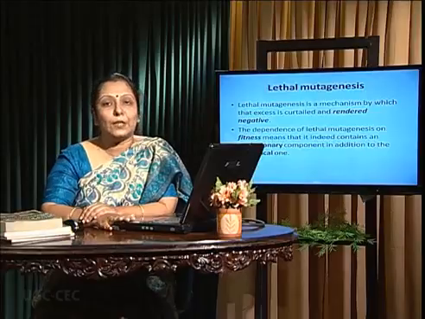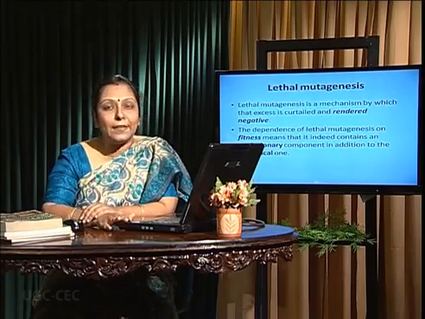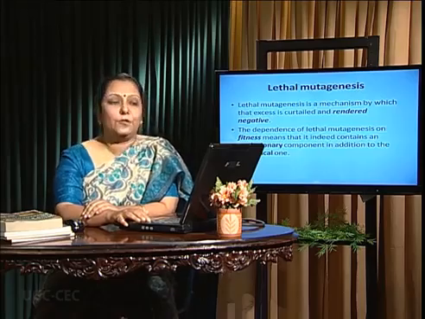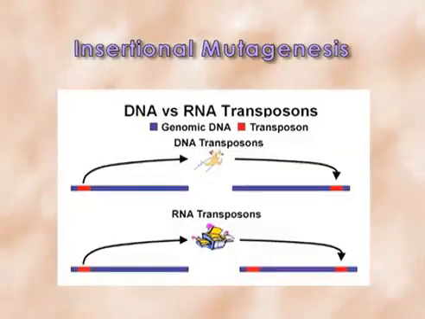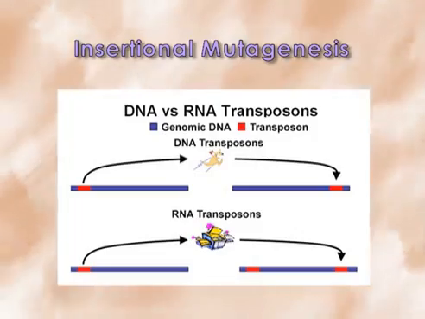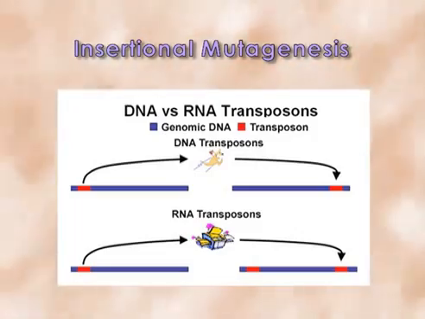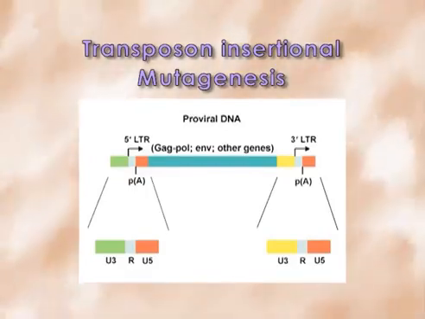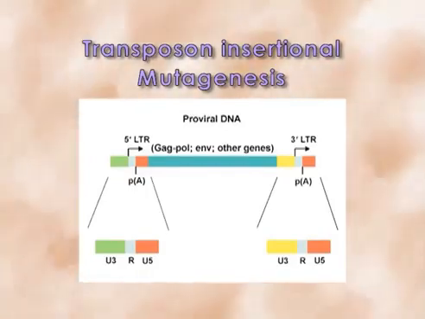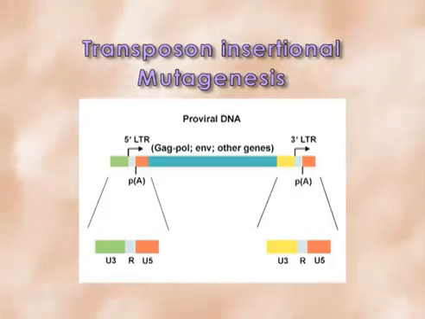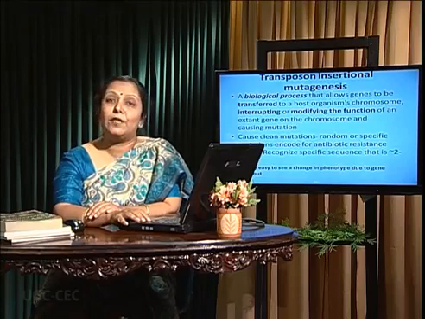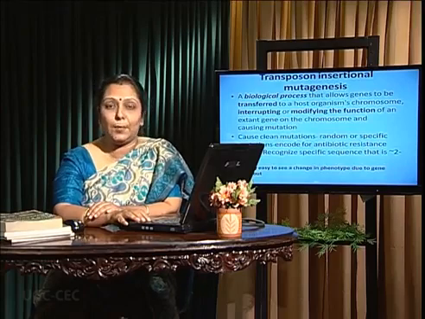Lethal mutagenesis actually reduces the effectiveness, and it is related to evolution as well. Insertional mutagenesis: the interruption of the coding gene with the help of T-DNA, virus as well as transposon. Transposon insertional mutagenesis happens by the insertion of the transposon within the coding sequence, which helps to select the phenotypes after gene knockout, which is very clean, may be random or specific, having 2 to 12 kilobase pair repeat sequences.